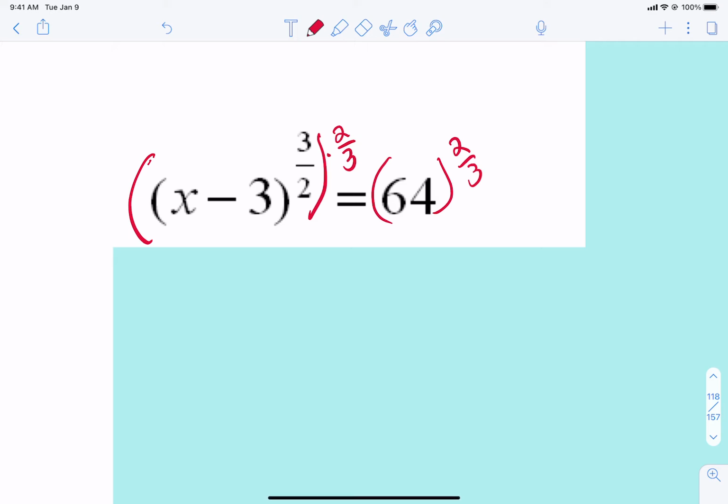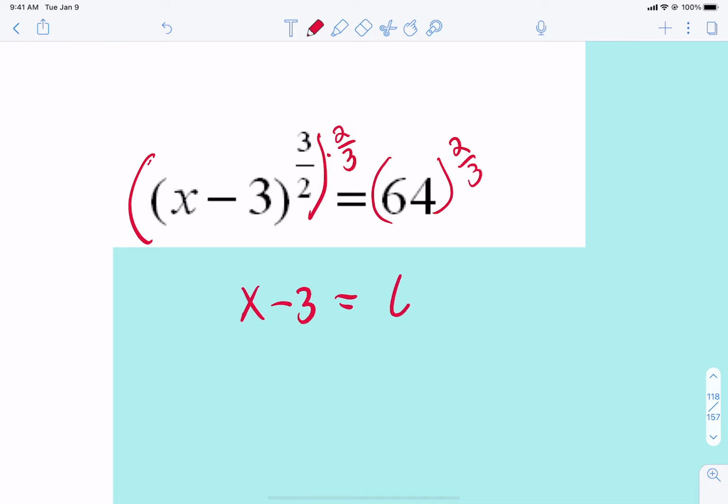Because what's going to happen? The 2's are going to cancel because we square rooted a square. That's perfect. The 3's are going to cancel because we cubed a cube root. So by raising each side's whole thing to that reciprocal power, things cancel out nicely.